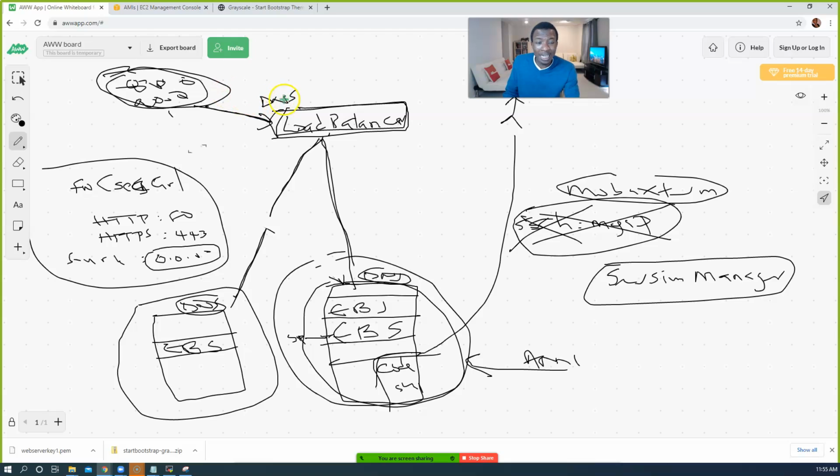Right? And when they go to that address, they will be routed to either this server or this server. The load balancer does what we call round robin. Meaning what? Let's say 20 people are coming to your website. It will send 10 people here, 10 people here. Right? So it will spread the load. It will distribute the load.